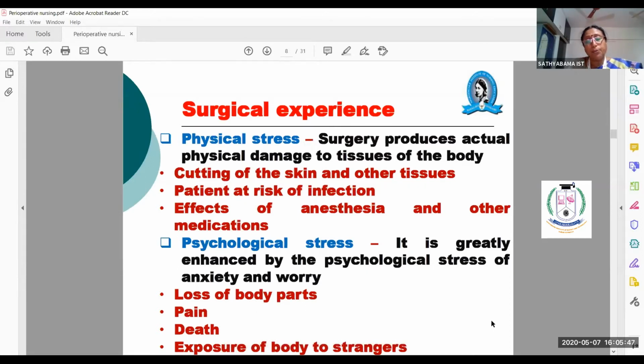There is also the exposure of the body to strangers, because the patient will be in the theater dress only. So the patient will feel that my body will get exposed to strangers. All these things you should explain to the patient, clearly stating that it is for therapeutic, treatment purpose only. So the patient will get discharged comfortably and can lead his normal life. So you have to strengthen his mind.